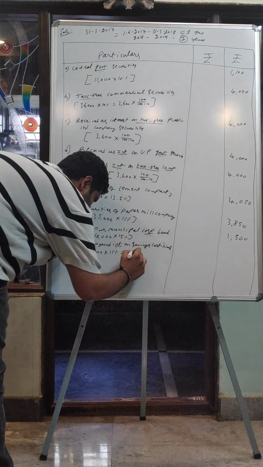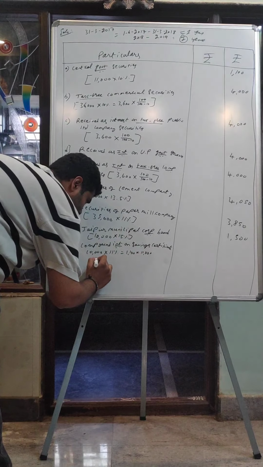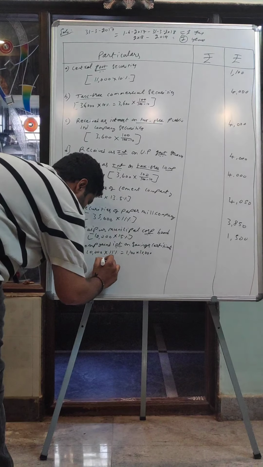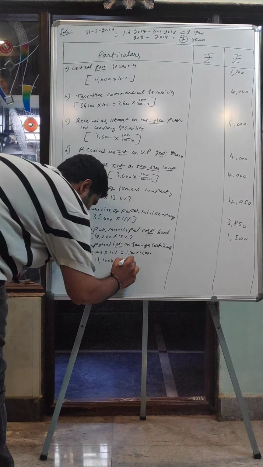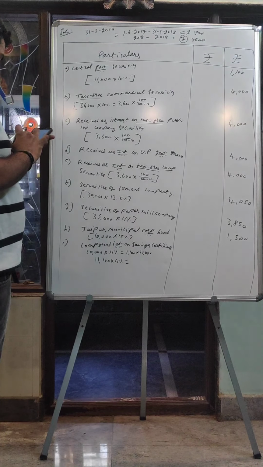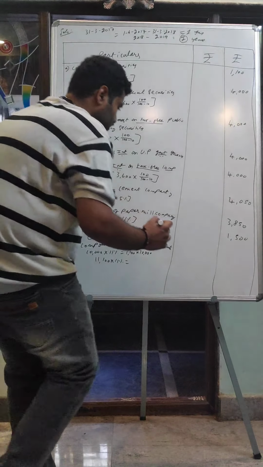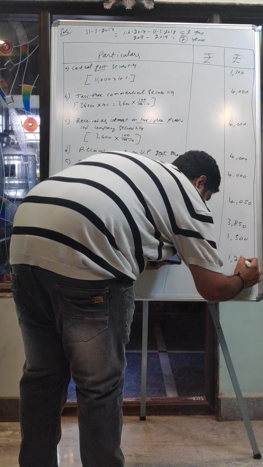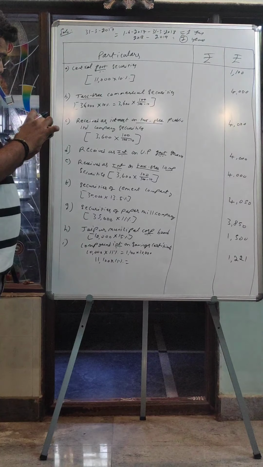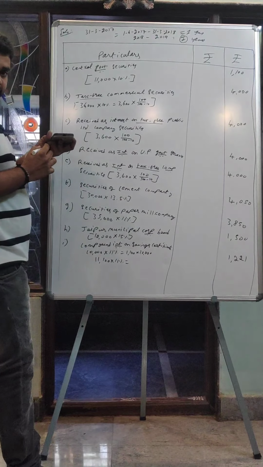This will be 1,100 plus 10,000. So we need to add both. It becomes 11,100 into 11%. 11,100 into 11% becomes 1,221. Okay. So I think I have cleared here.